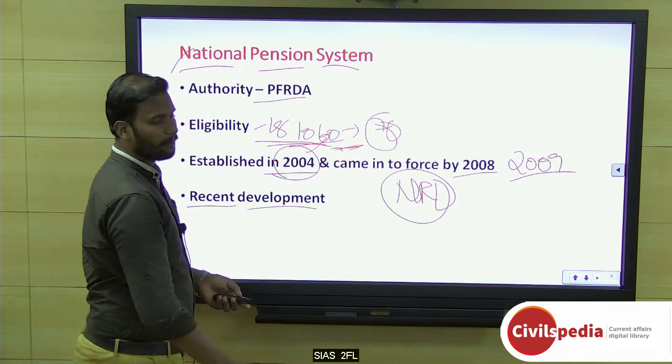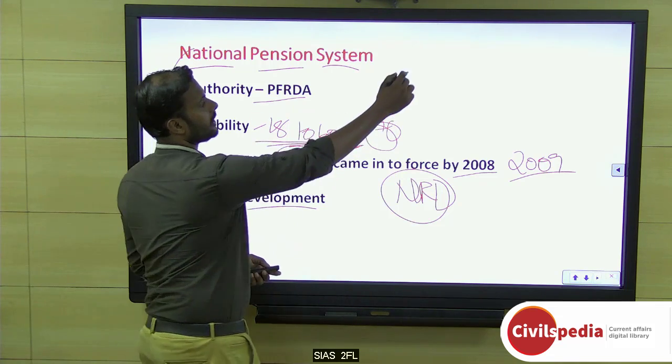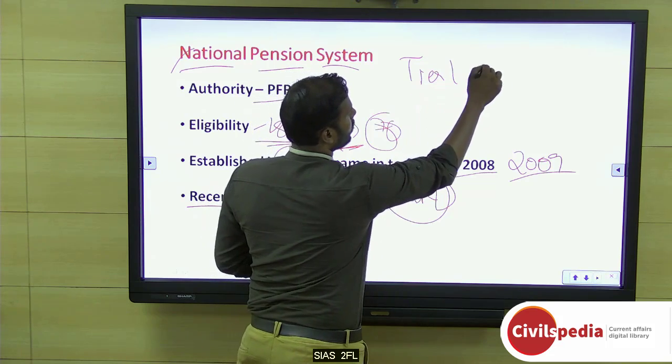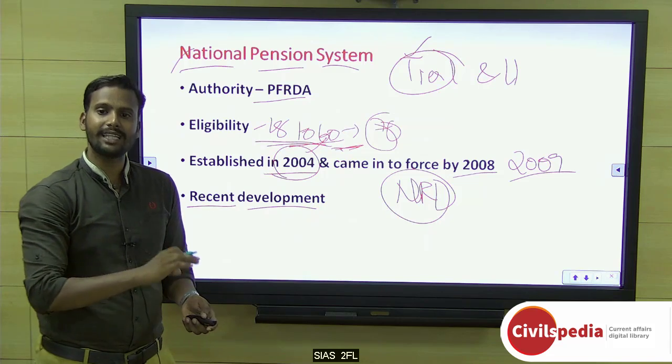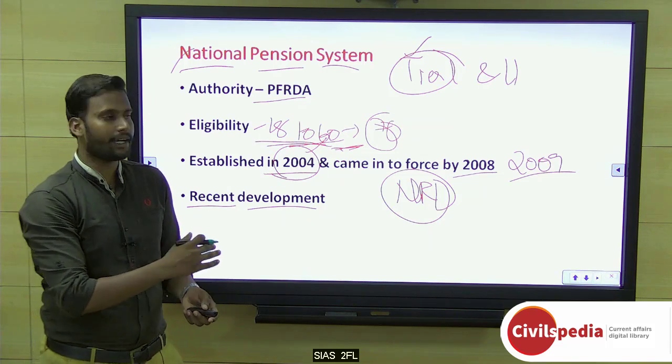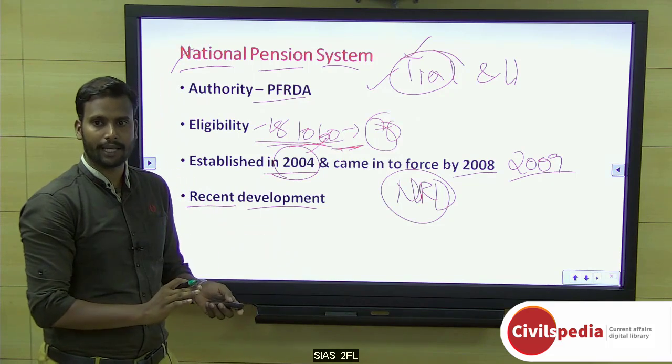So what are the recent developments? See, there are two kinds of investment in the NPS scheme. There will be two accounts actually, Tier 1 and Tier 2. In Tier 1 there will be a government contribution, and from your basic pay 10% and DA and all will be taken. Okay. From this you cannot withdraw money. Okay. Usually it will be kept separately.